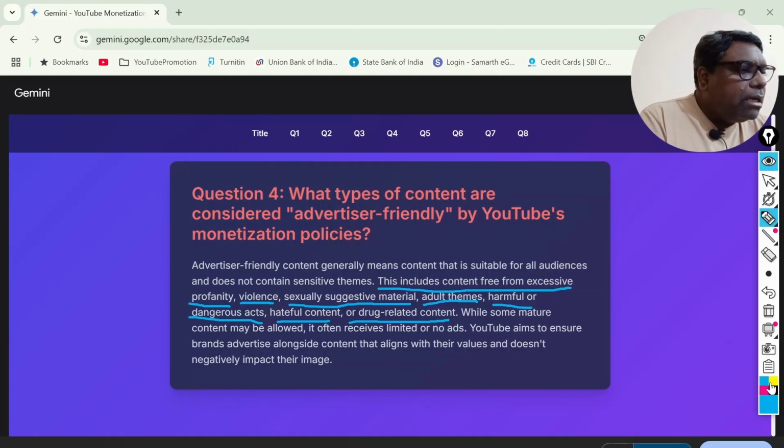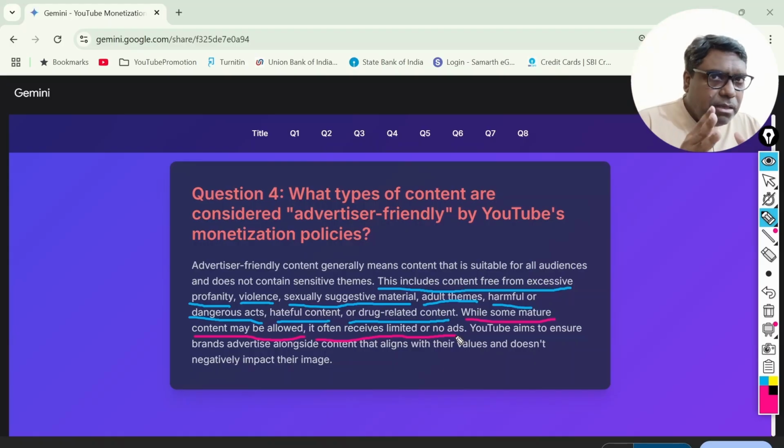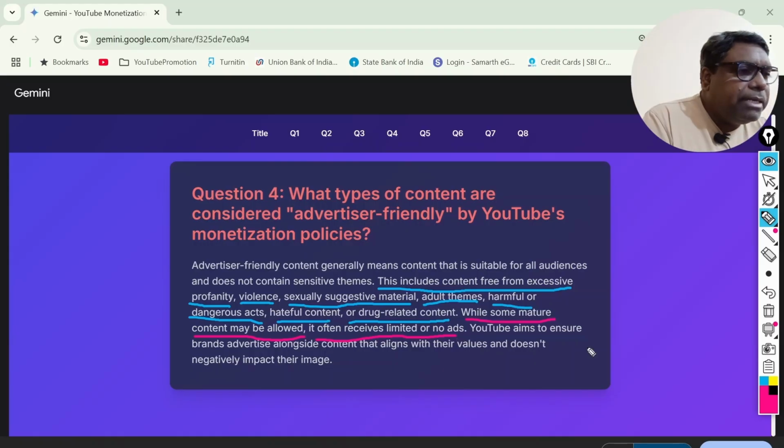Okay. Another part which is available here is that while some mature content may be allowed, it often receives limited or no ads. Yes, because see, for an ad to be given, it is definitely coming through the Google channel. That means they will find only those videos which match the guidelines, and for them they will release the ads. So unless you get ads, revenue sharing is not possible. The 55% of revenue will be blocked because of the content. Therefore we should be careful what content we are preparing, right?